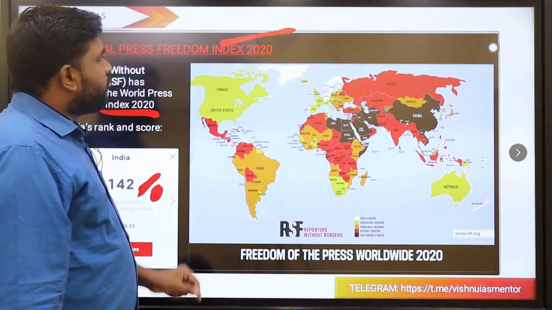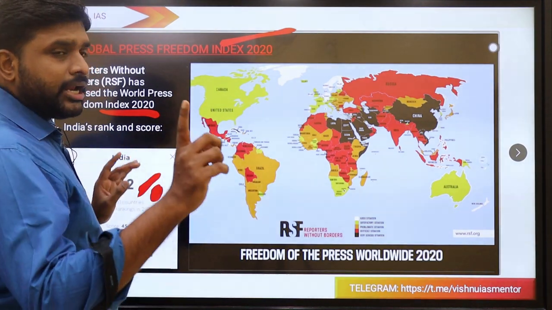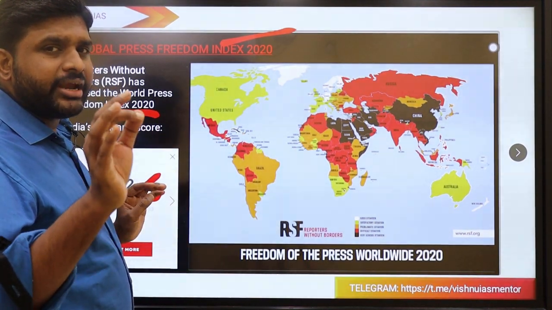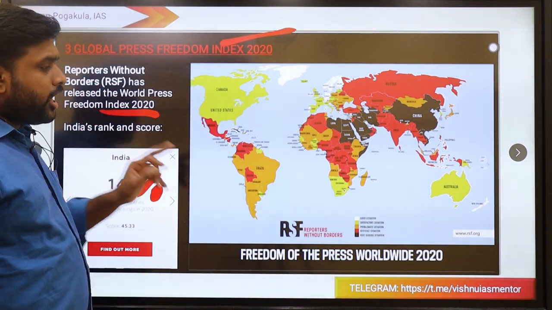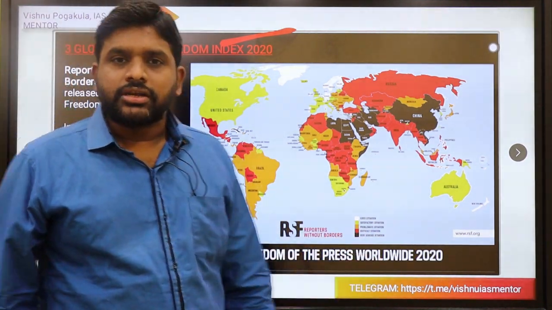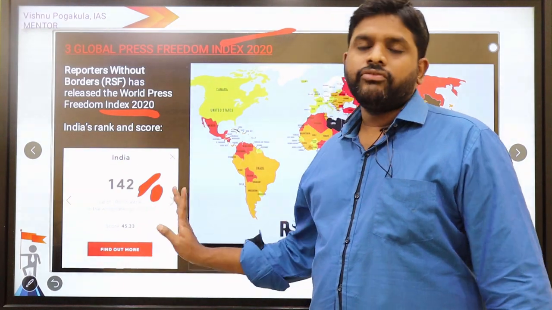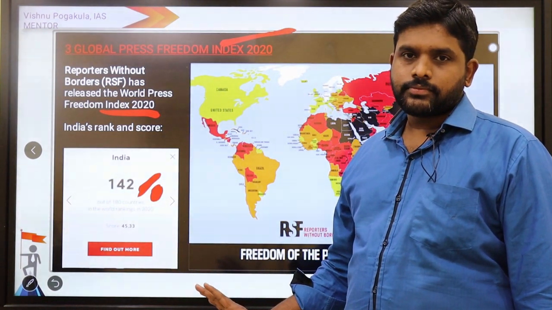So from the prelims point of view, the Global Press Freedom Index 2020 is released by Reporters Without Borders. India is in a difficult situation. India's rank is 142 out of 180.